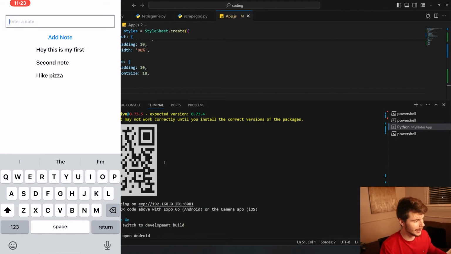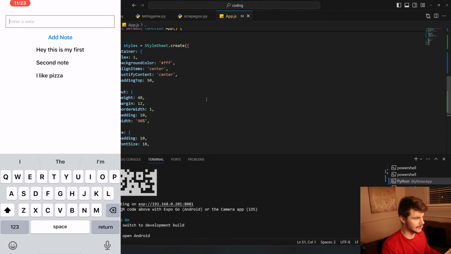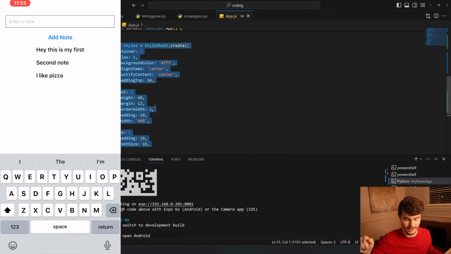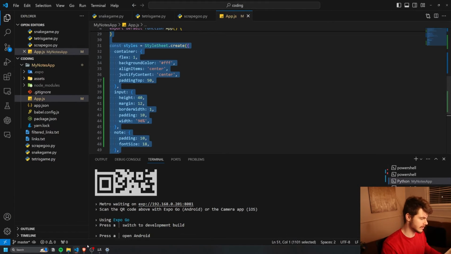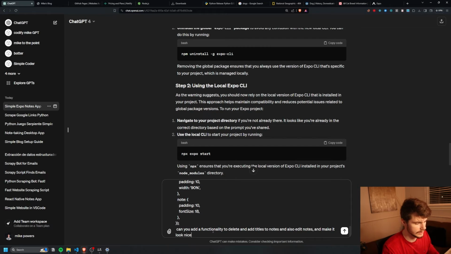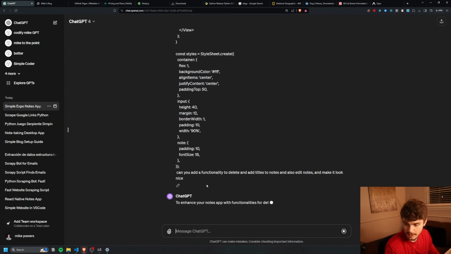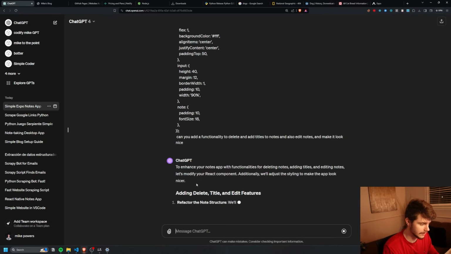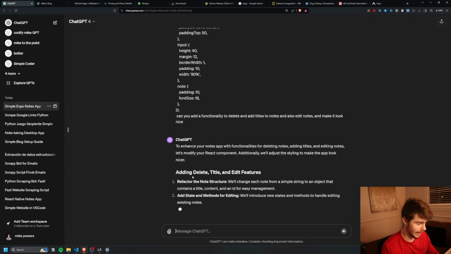And the coolest part about Expo is that we can edit this directly inside of here, and then we can save it, and the changes will reflect on our application. So I'm gonna take this code here, come back into here, and then I'm gonna say, can you add functionality to delete and add titles to notes, also edit notes, and make it look nice? This is kind of a hefty prompt, but we're just gonna give it a shot, see what happens.